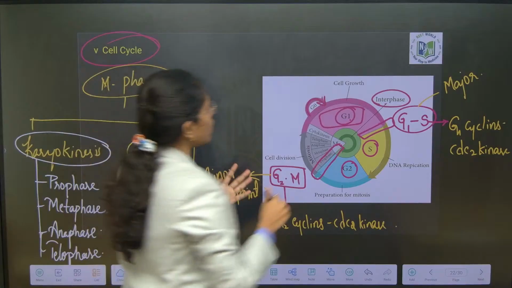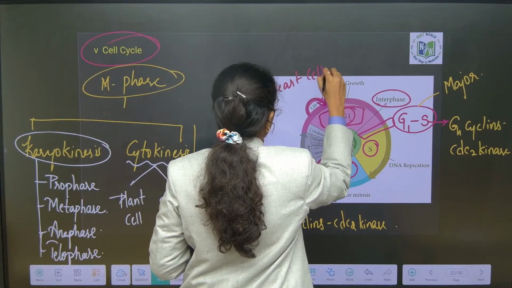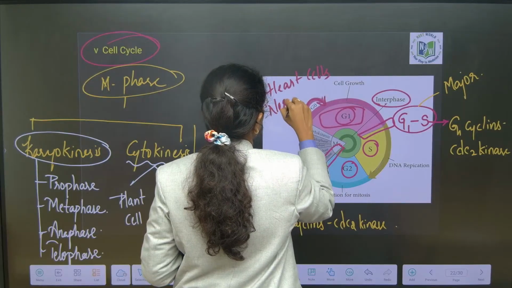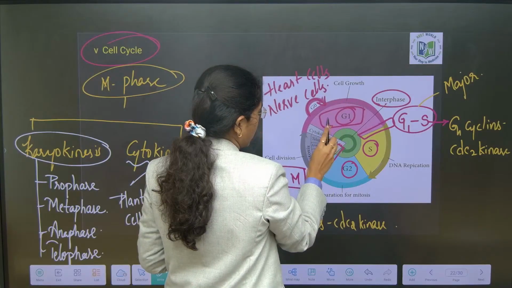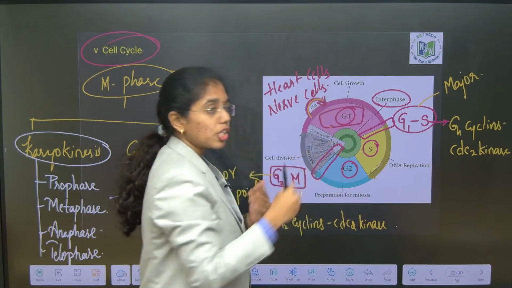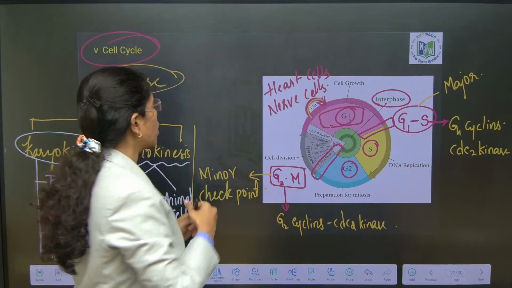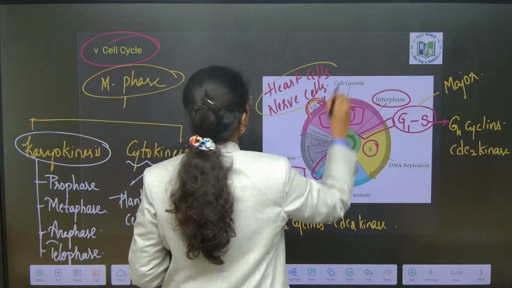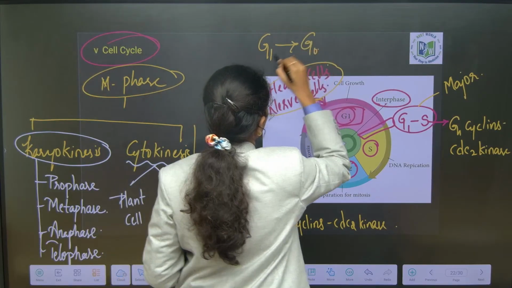The cells which will not divide very often, like heart cells or nerve cells, will exit the G1 phase, and whenever they resume cell division, they will get back to G1 phase again. So these cells will exit the G1 phase and enter G0 phase.